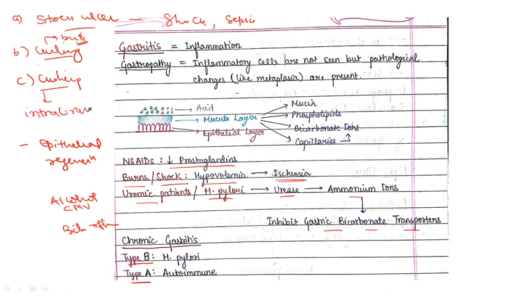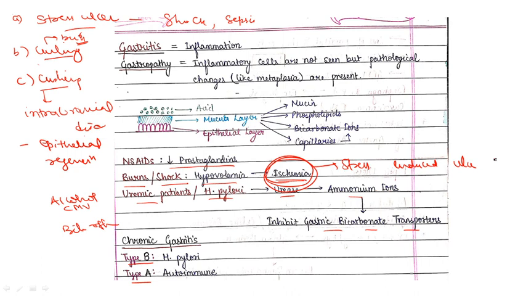So these are important MCQ questions. The basic etiology behind the mucosal diseases related to stress is ischemia. So behind stress-induced ulcer, ischemia is the main etiology.